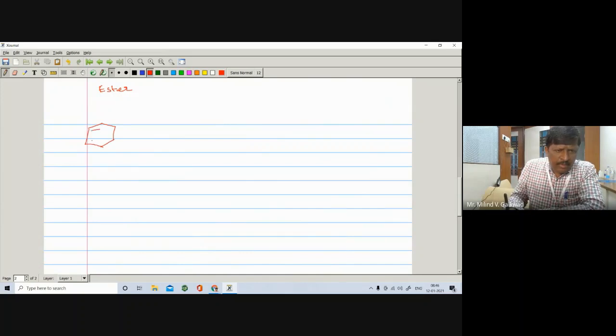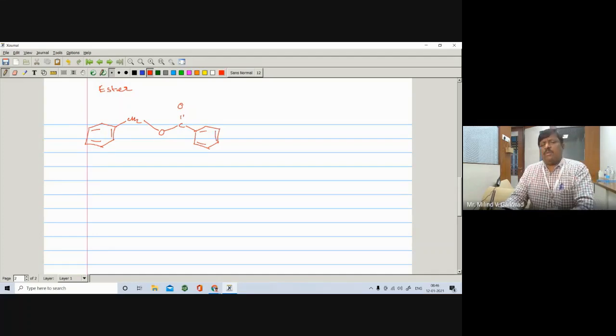Here is a pi bond, pi bond, pi bond. Here is a CH2. We can also take any other example also. CH, C double bond O, C double bond O, and here is again one more Ph, or you can also take an R group, alkyl group, methyl group, ethyl group, or any R group.